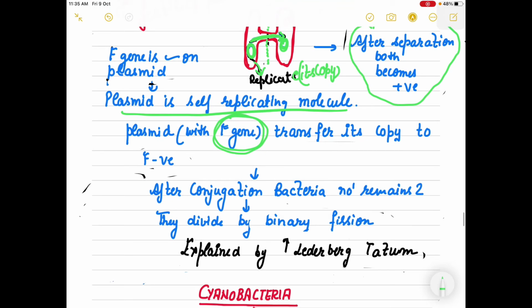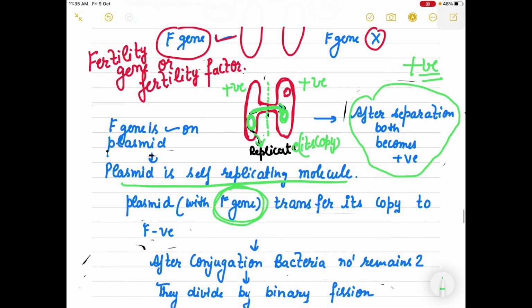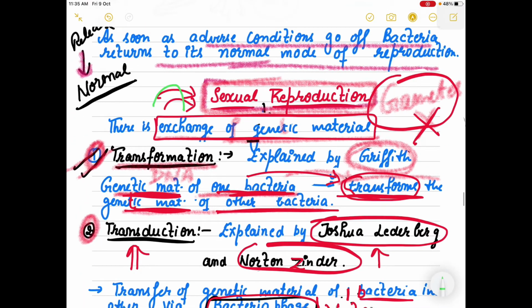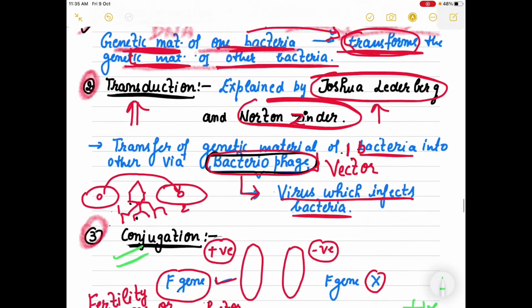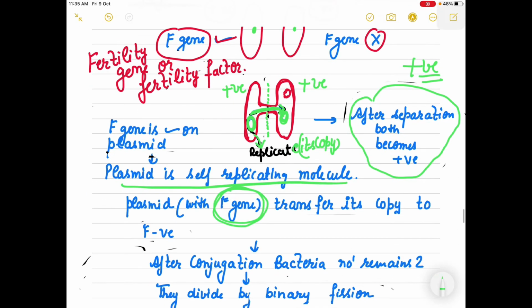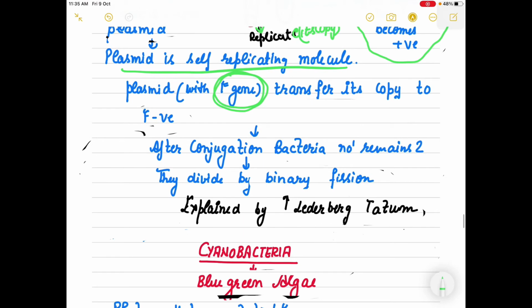So after conjugation, if you ask me, ma'am, will the number change, because we are saying this is reproduction? See, I have already said that this reproduction is associated with the exchange of genetic material only. We have not talked about an increase in number in any part. So there is no change in the number.